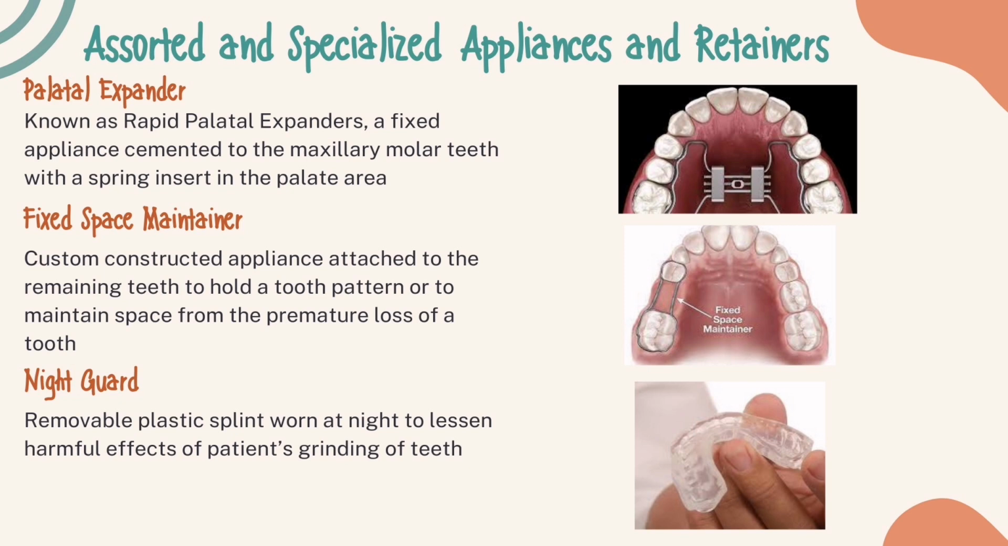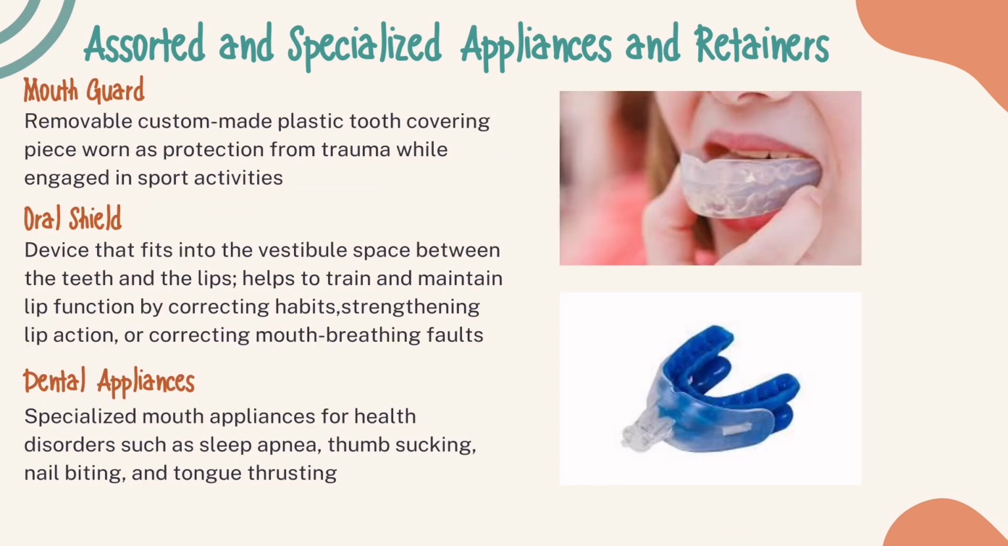And a night guard, a removable plastic splint worn at night to lessen the harmful effects of patients' grinding of teeth. Next is the mouth guard. It is a removable custom-made plastic tooth covering piece worn as protection from trauma while engaged in sport activities. Next is the oral shield. It is a device that fits into the vestibule space between the teeth and the lips. It helps to train and maintain lip function by correcting habits, strengthening lip action, or correcting mouth breathing faults.